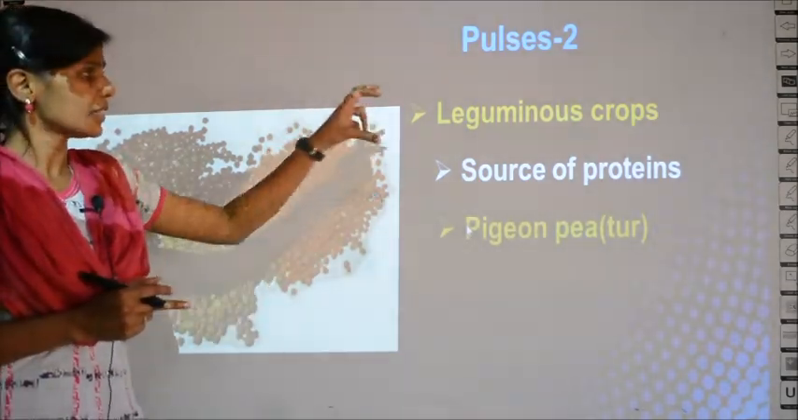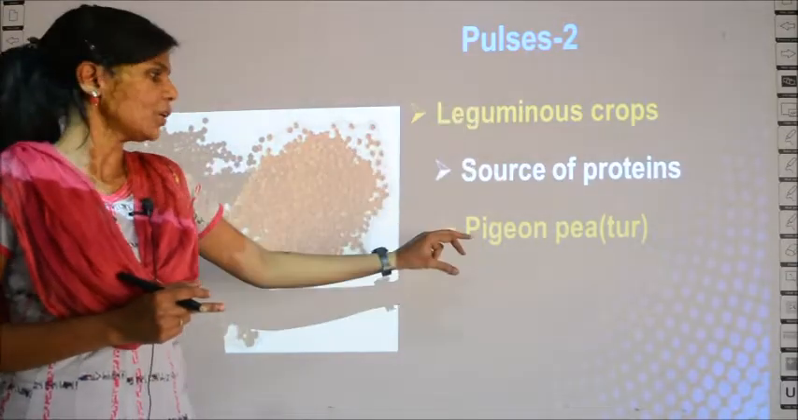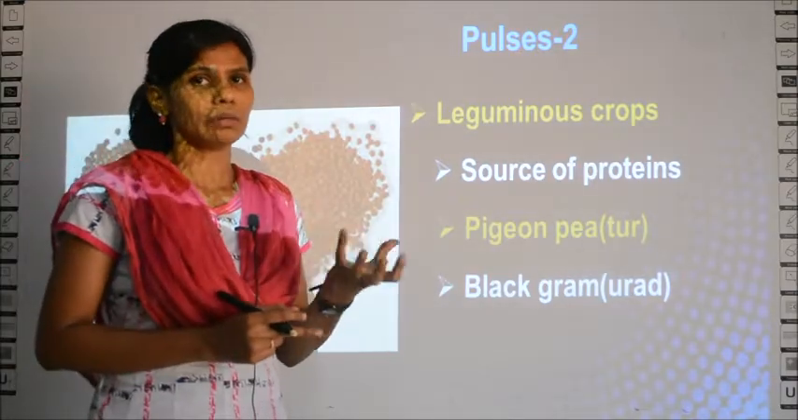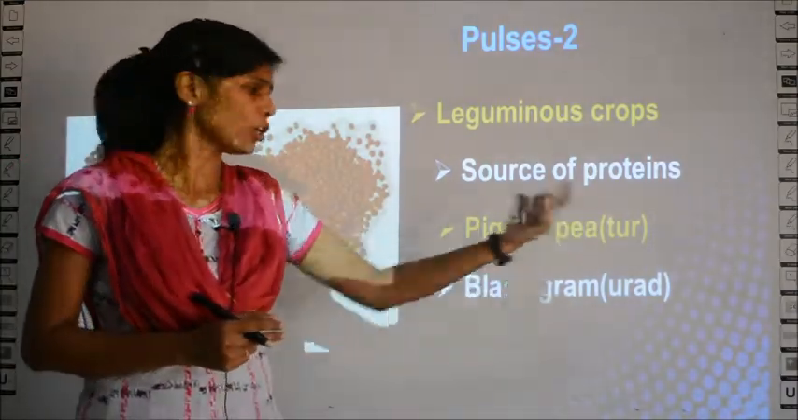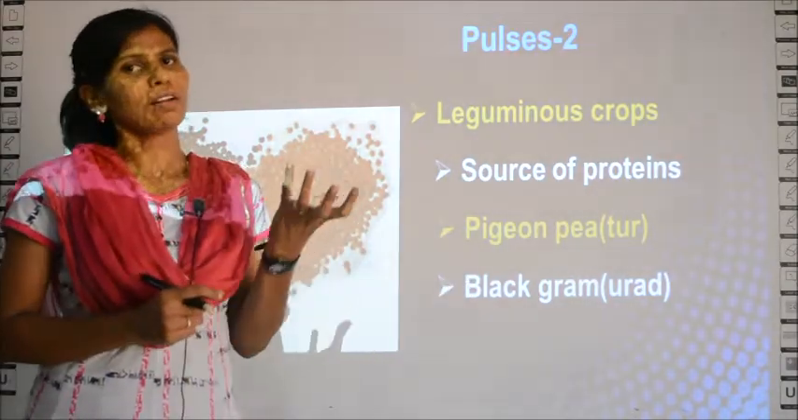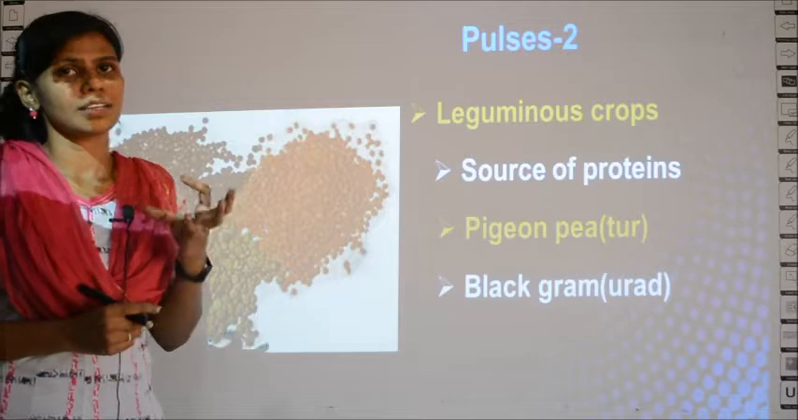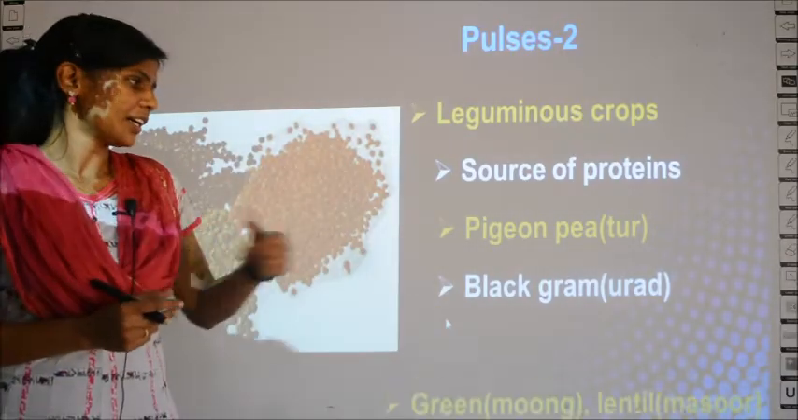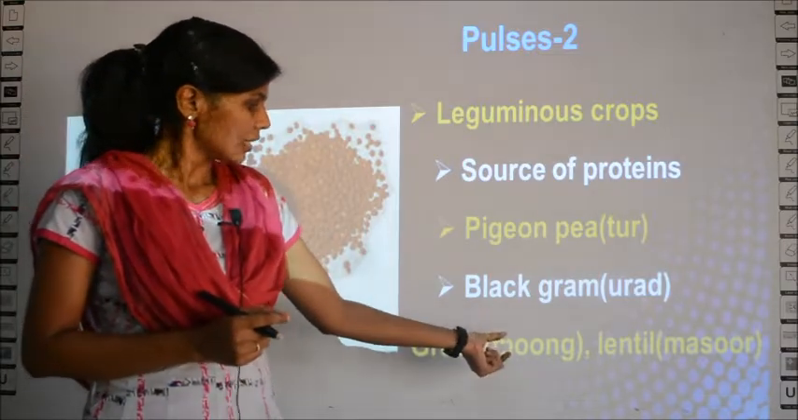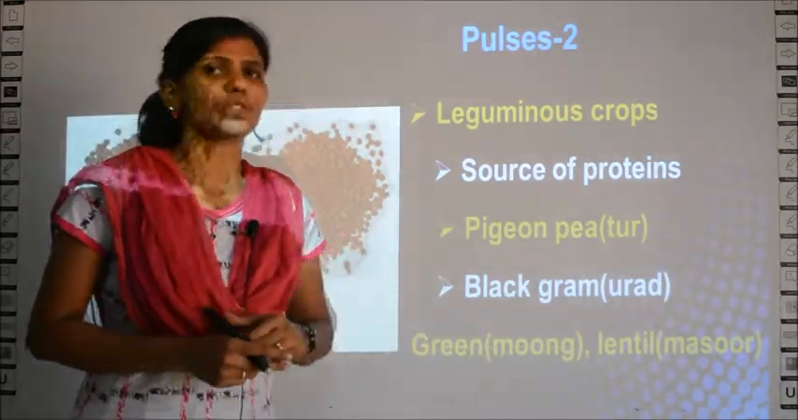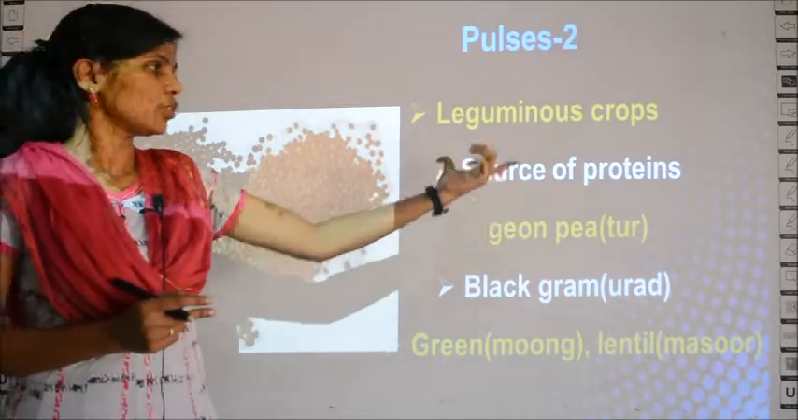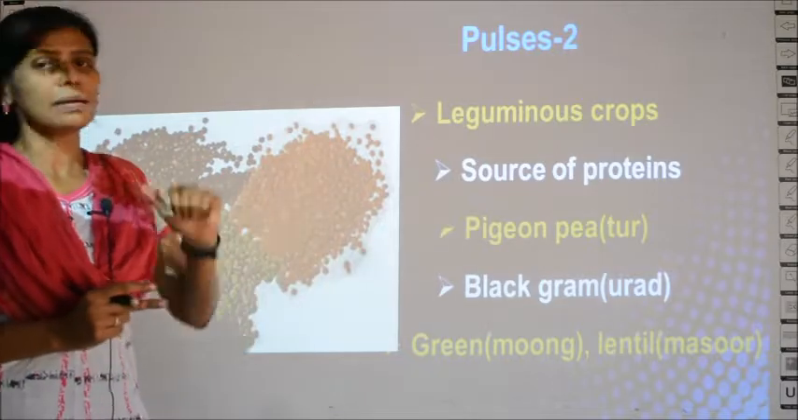Here this group leguminous crops include PGNP, which is tur dal, the sambar dal what we use, no, that is this PGNP or tur dal. Then black gram or urad dal is the one what we make that soft vada, no, that is urad dal. And green gram, that is moong dal, and lentils, which are masoor dal. These are all coming under the group of leguminous crops or the pulses category.